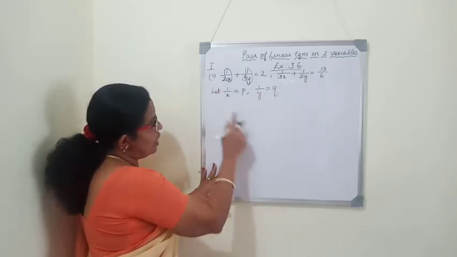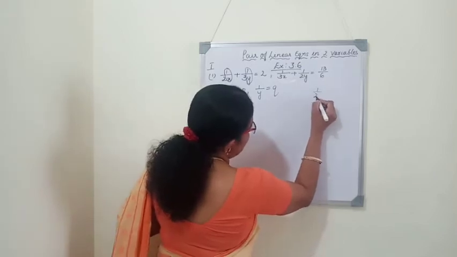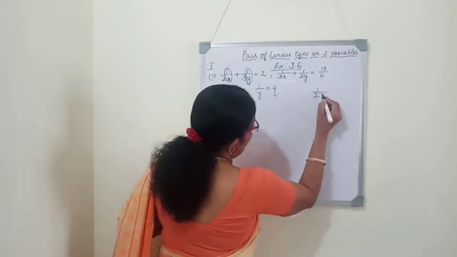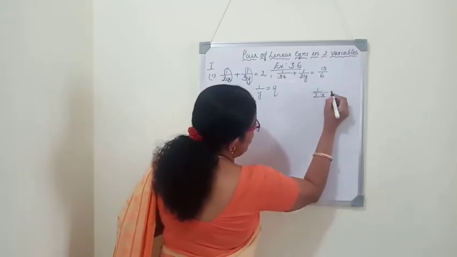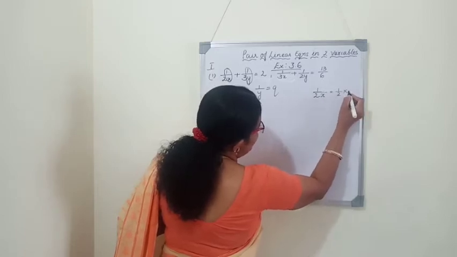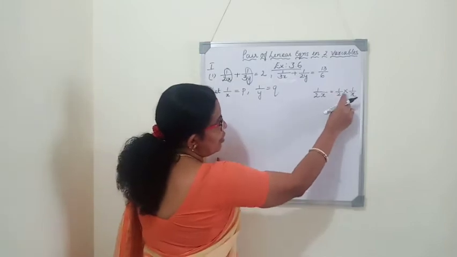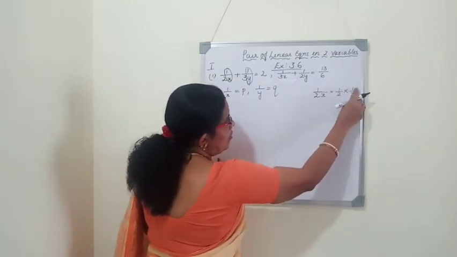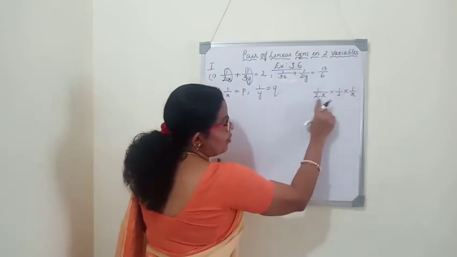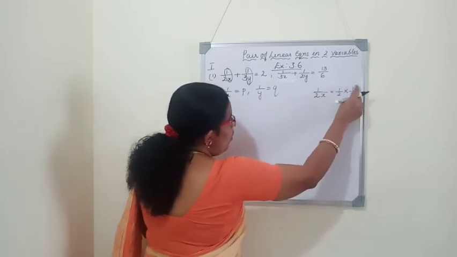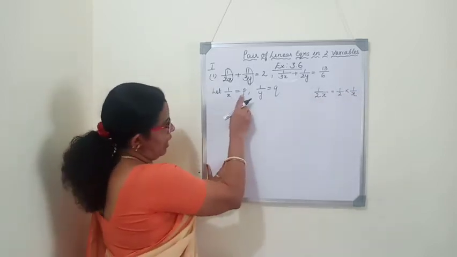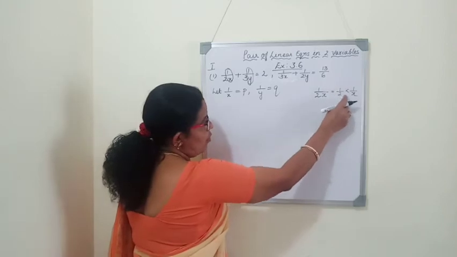So how can we change it? 1 by 2x, x is in the denominator, 1 by 2x. That is nothing but 1 by 2 into 1 by x. When you multiply 1 into 1, it is 1, and 2 into x, 2x will be in the denominator. So, 1 by x we had taken as p. So, what is remaining in this? It is 1 by 2.